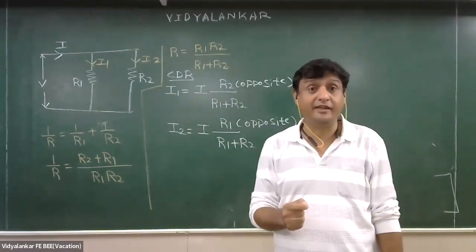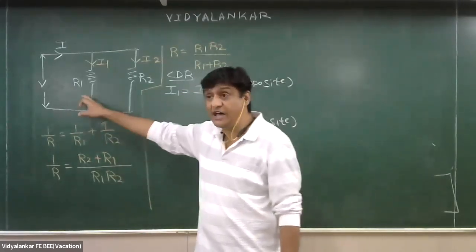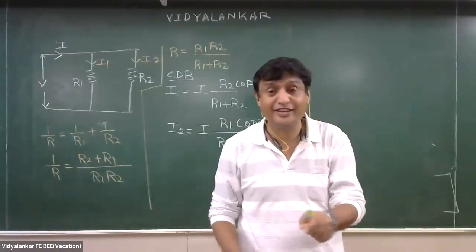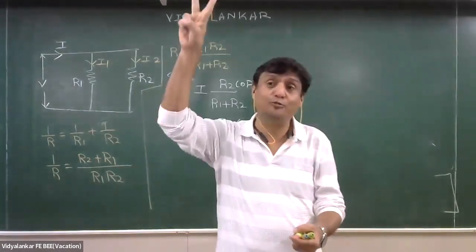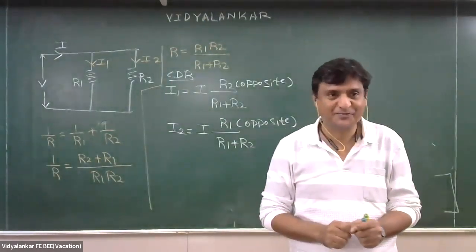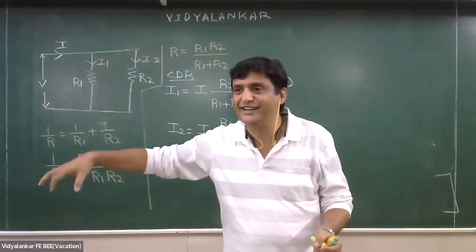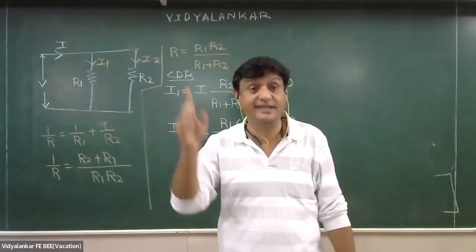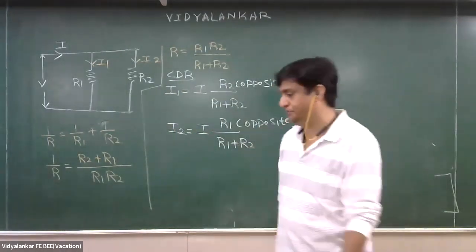अगर मुझे फाइंड करना है R1 parallel R2 parallel R3 में, तो मुझे क्या करना पड़ेगा? This will be R1 और मुझे फाइंड करना पड़ेगा R2 parallel R3 and treat that as one branch and then apply CDR only for two branches. So what is basic difference between VDR and CDR? VDR is very interesting. Denominator, sum of all series connected resistances. But CDR, it is not sum of all parallel connected resistances. It is sum of two parallel connected resistances. Okay, note down.